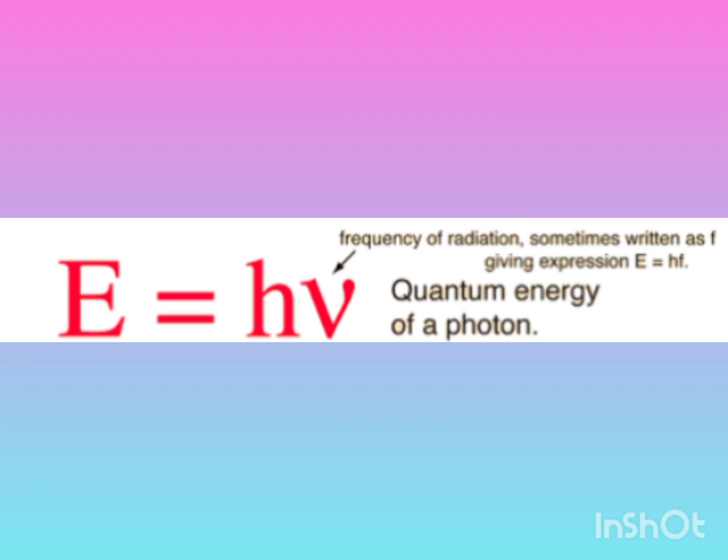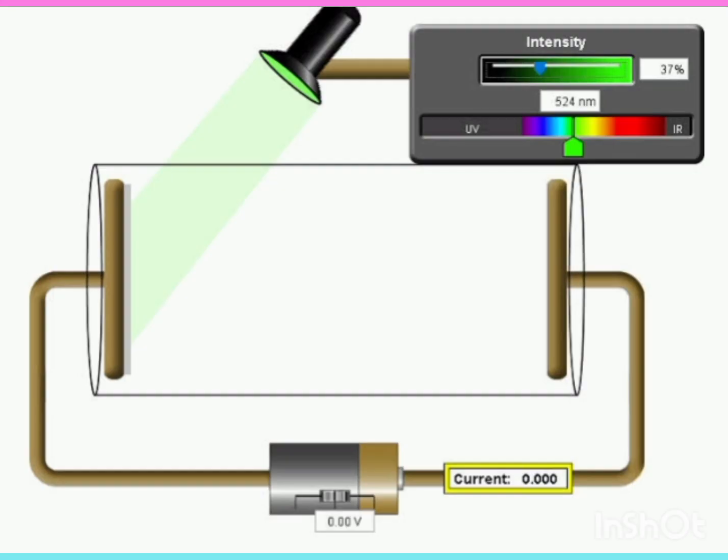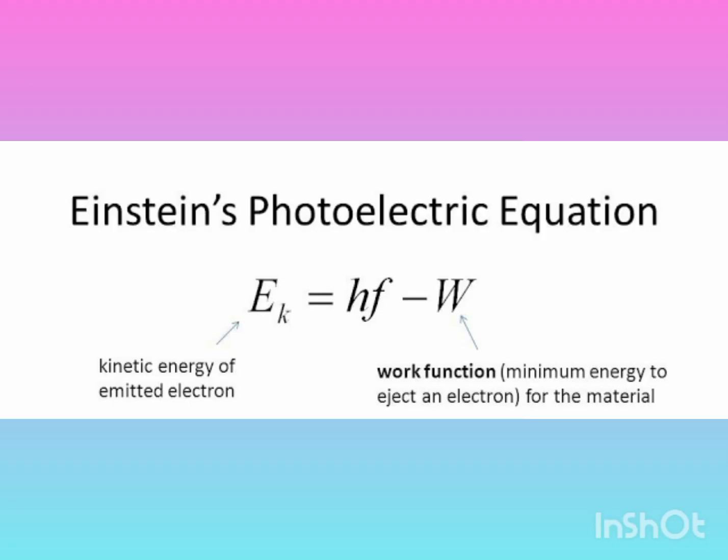So this is the hypothesis Einstein gave, and he gave his equation for the photoelectric effect, that is, kinetic energy is equal to h nu minus phi 0, where phi 0 is the work function of the particular metal or material.